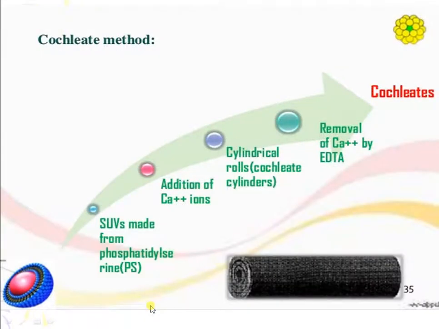Then the cochleate method. In this, we get the cochleates, and in this method SUVs made from phosphatidylserine are basically used, and the addition of calcium ions is done. Then we get the cylindrical rolls, which we also call cochleate cylinders, and removal of calcium is done by EDTA.